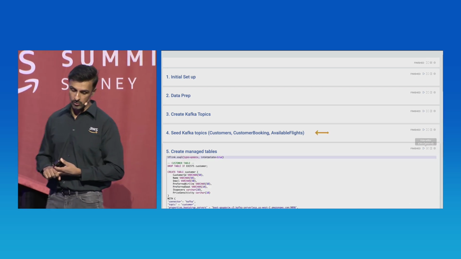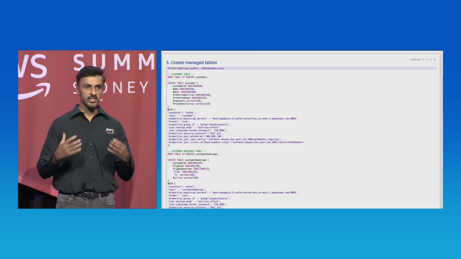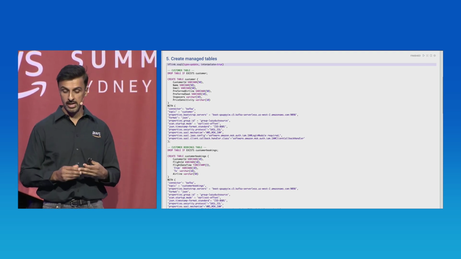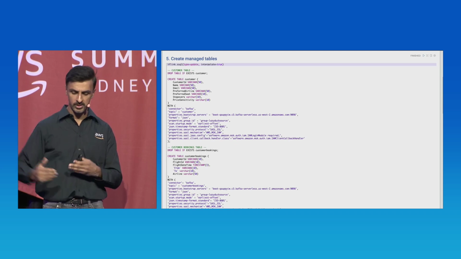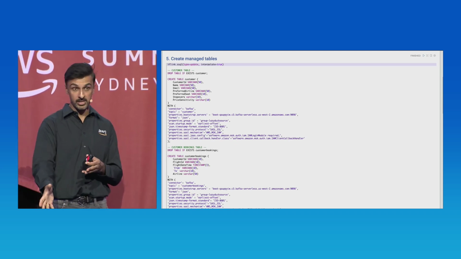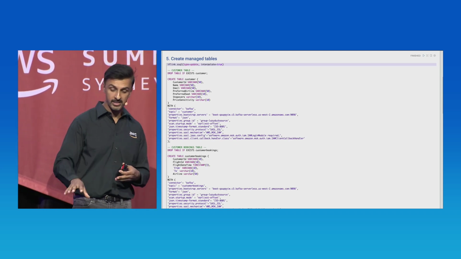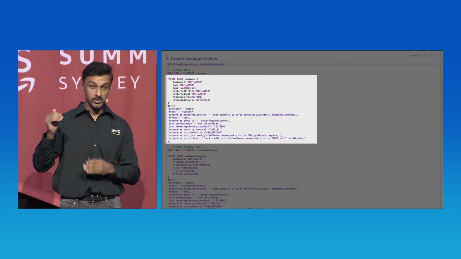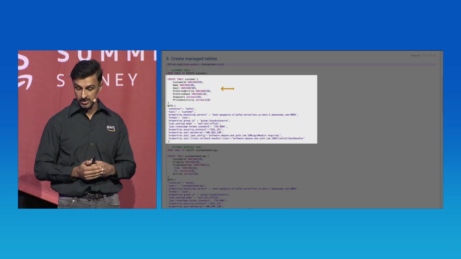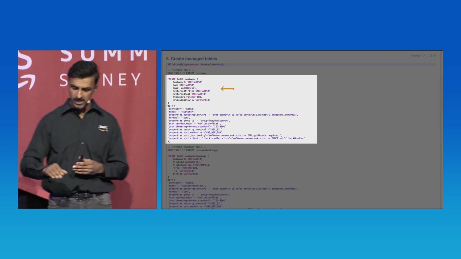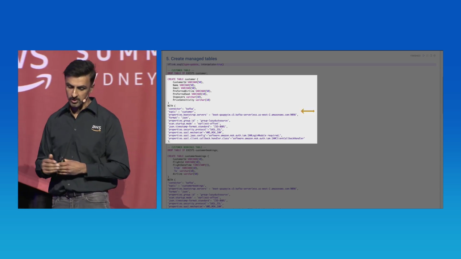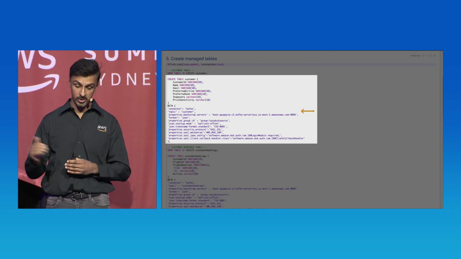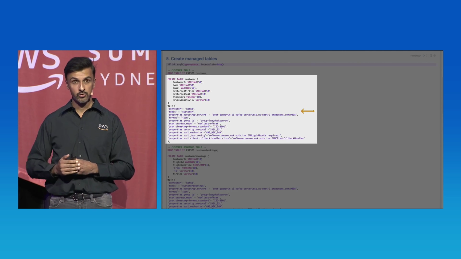Let's take a look at the create managed table section. This is where we're basically going to use Flink SQL to provision and sync in with those Kafka topics. This looks like standard SQL; essentially we're creating a table, and we're going to define the schema of the customer data. The metadata is probably the more interesting piece. We've got a connector we're using for Kafka. We're syncing in with the customer topic, and that's the location for the MSK cluster.